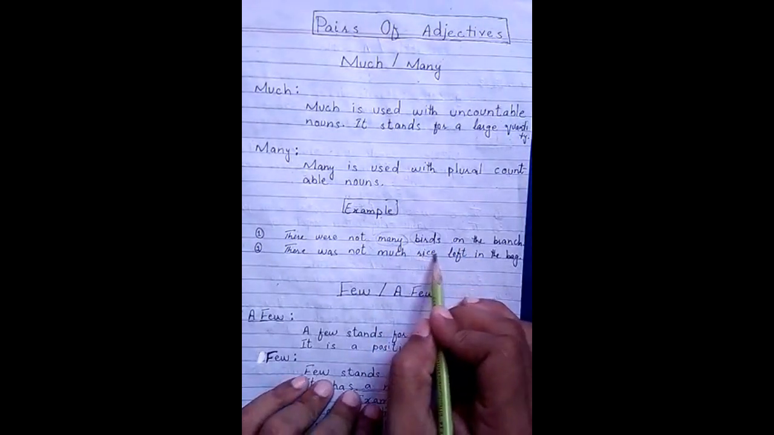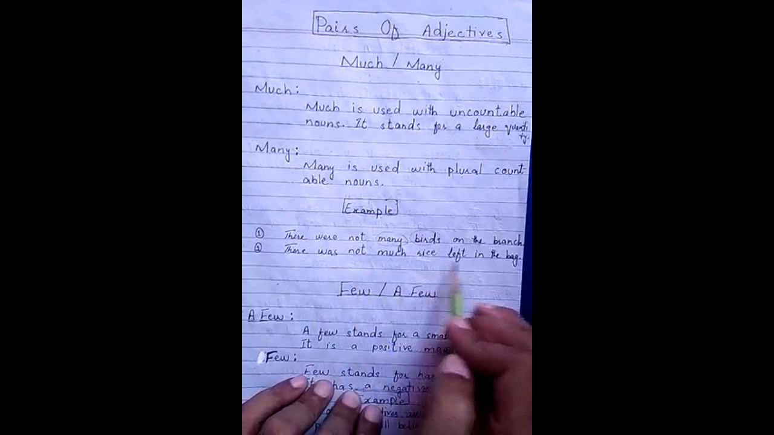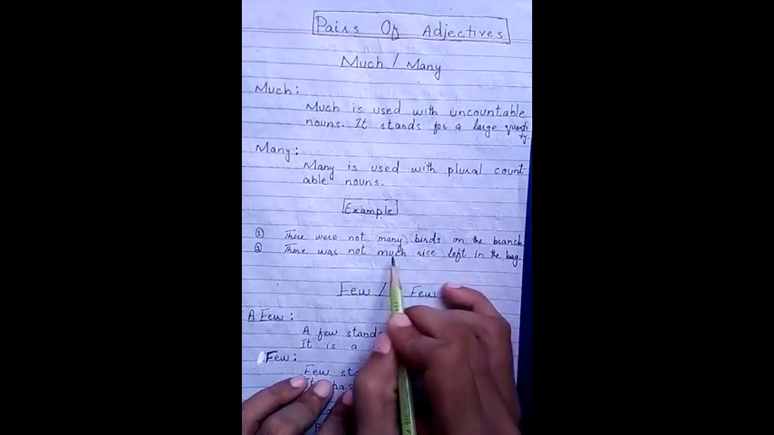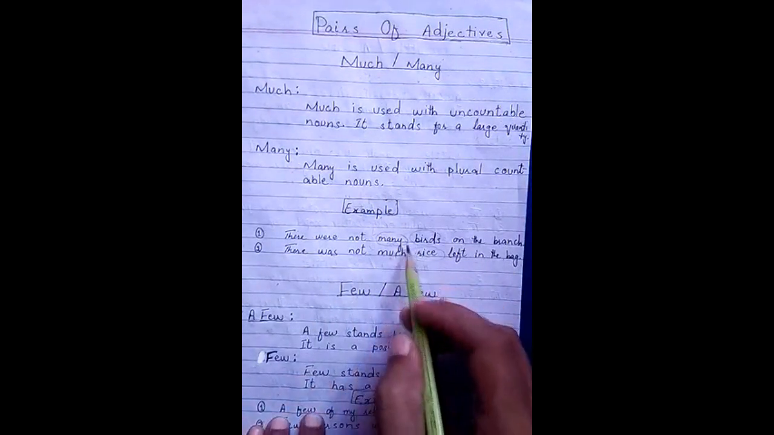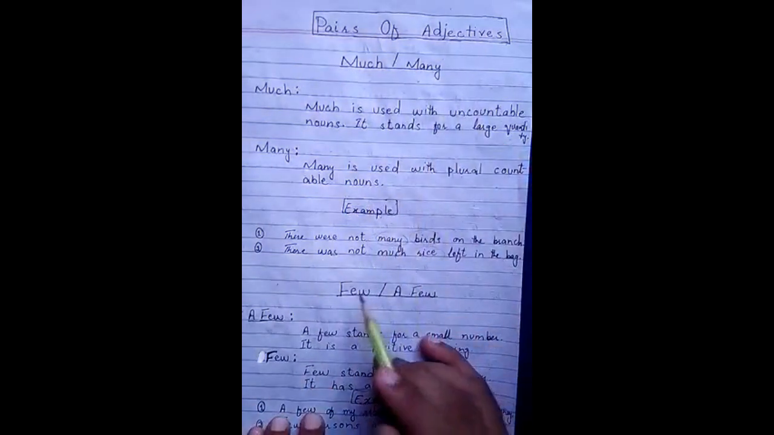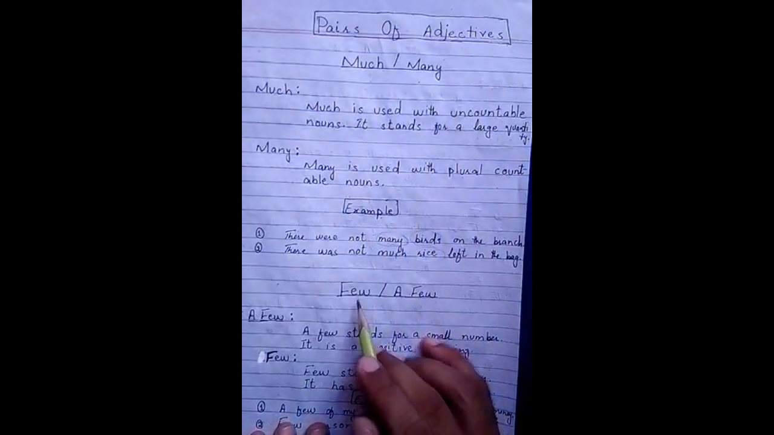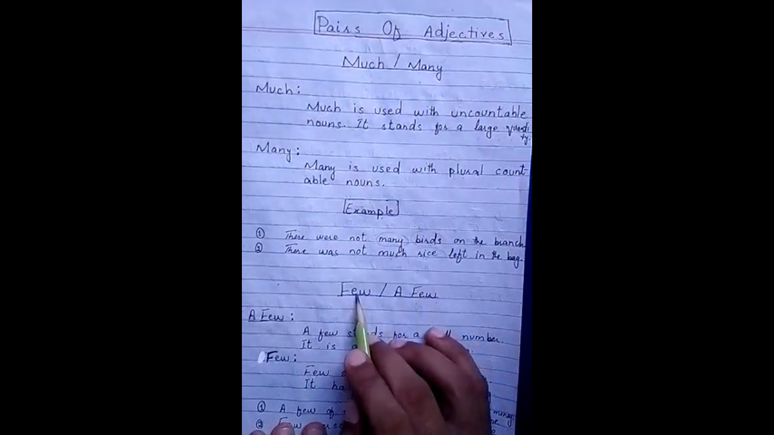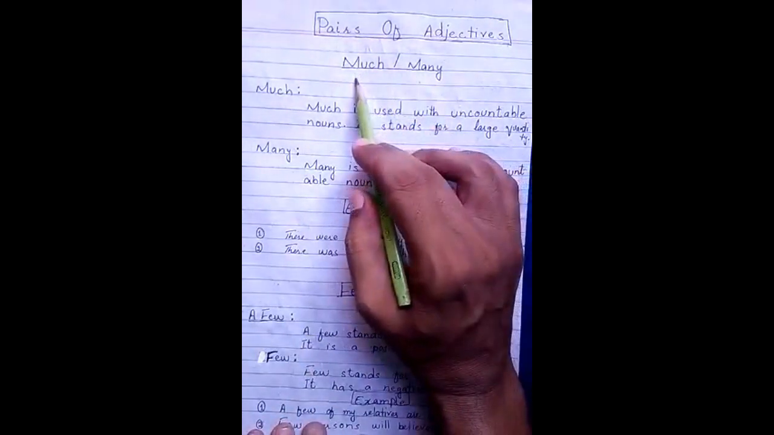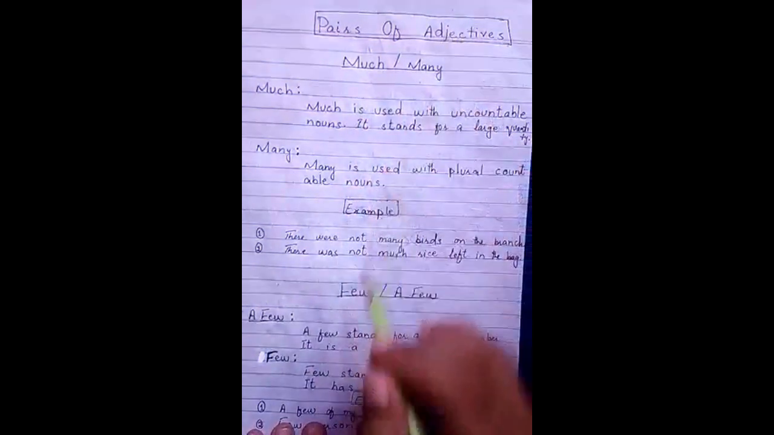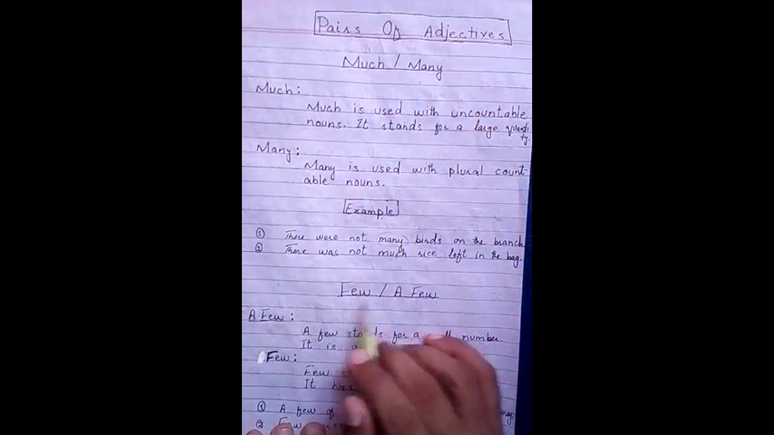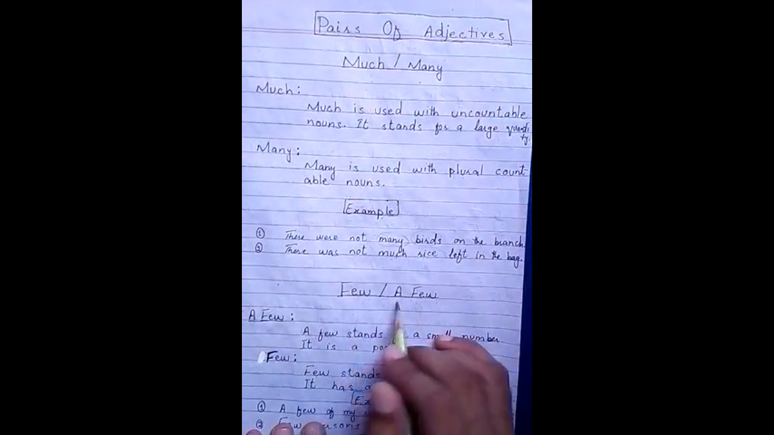And now look at the second one. There was not much rice left in the bag. So rice is uncountable, that's why I have used much before rice. Students, this is the difference between much and many. Now I am moving towards the second pair of adjectives, that is few and a few. Remember that for large quantity we use the pair much and many, and for small quantity we use few and a few. Both are used for countable nouns.